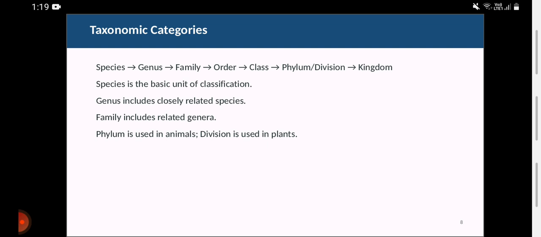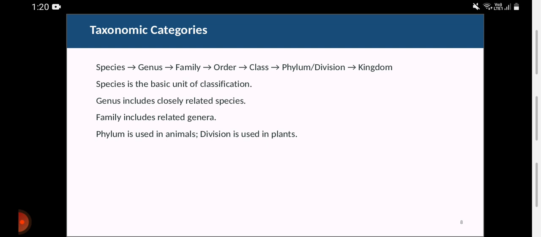So what is kingdom? Basically, you can say the whole world is a kingdom. In this area, suppose a room contains plants and animals, and it is a whole kingdom. For example, in phylum we will classify all the animals and in division we will classify all the plants. Families include the related genera.